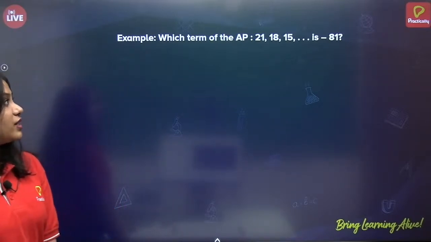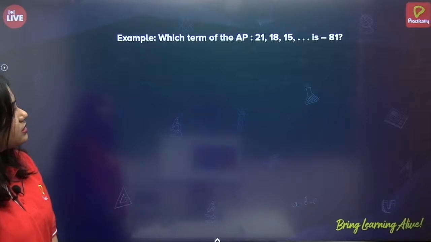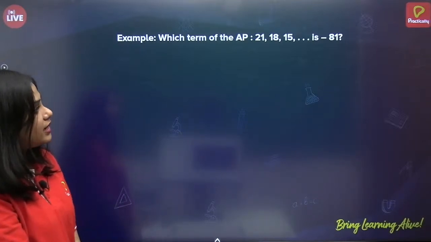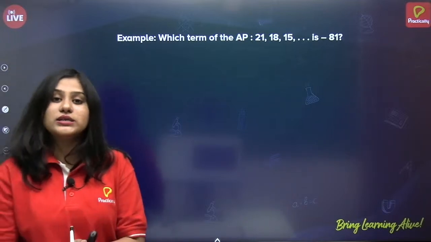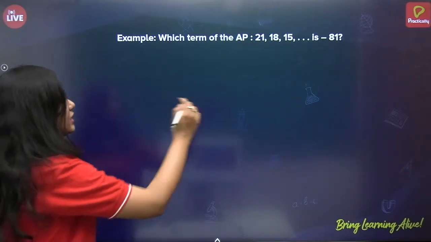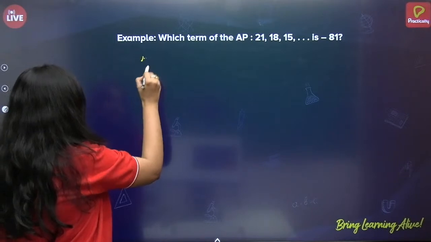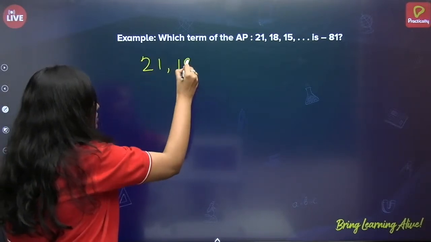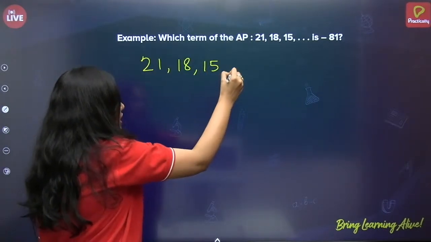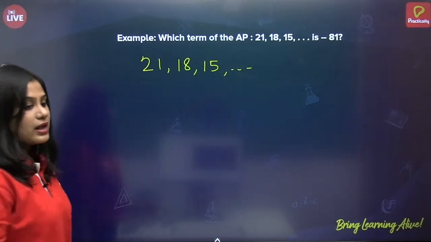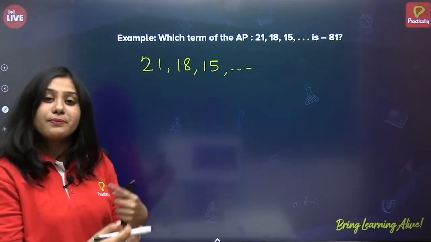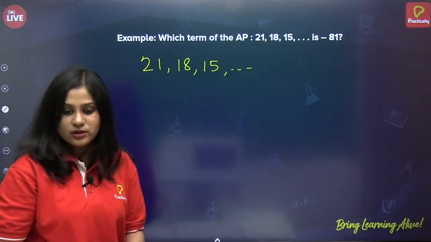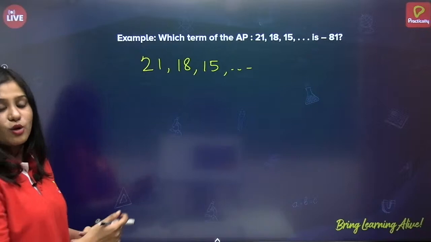Next. So, let us see an example. Which term of the AP 21, 18, 15, and so on, is minus 81? So, what is given in the question? It is AP series is given, that is 21, 18, 15 and so on. And An is given. Which term of the AP is minus 81? Okay.